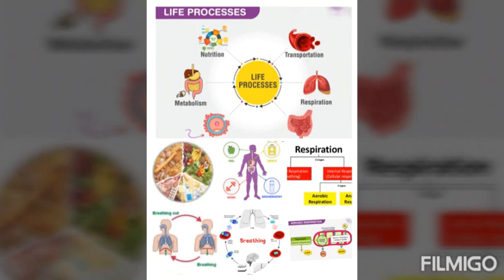The energy is obtained in three steps: glycolysis, which is also called the EMP pathway; second, the tricarboxylic acid cycle; and third, the electron transfer chain reaction. Okay, we'll see further in detail how glycolysis takes place and the various steps which take place in glycolysis. Hope you have understood these points.